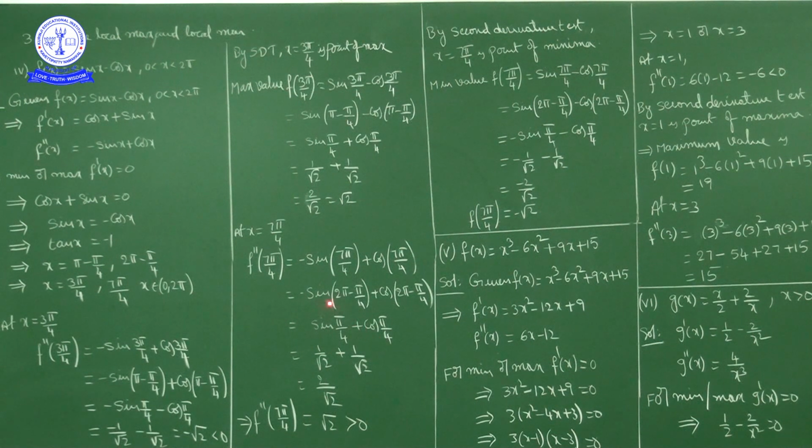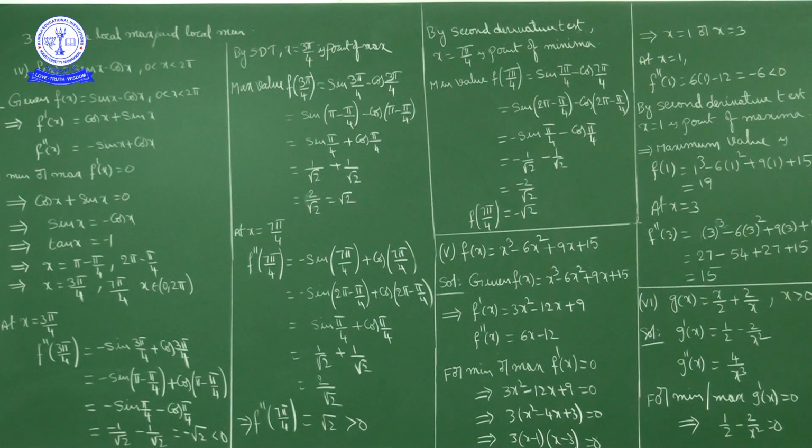Okay, now sin pi by 4 value how much? 1 by root 2 plus cos pi by 4 value how much? 1 by root 2. Now 1 by root 2 plus 1 by root 2 is what? 2 by root 2. So 2 by root 2 is how much? Square root of 2. So f double dash of 7 pi by 4 is how much? Square root of 2, which is positive.